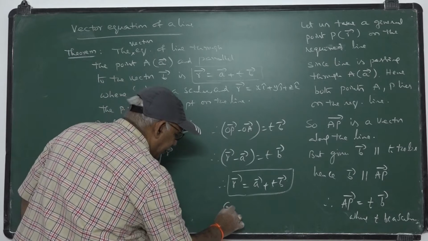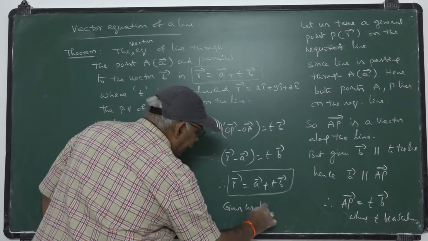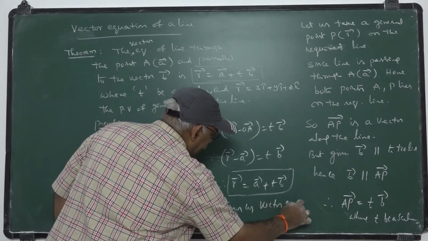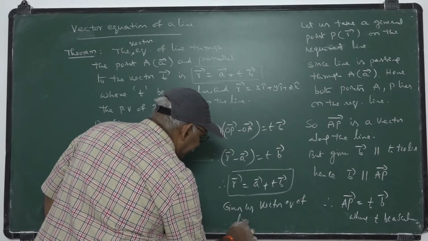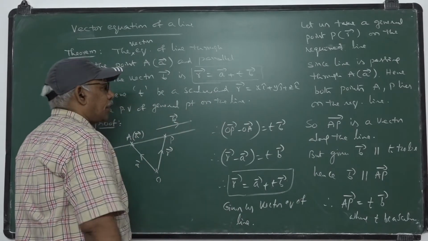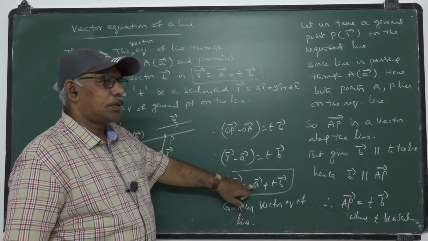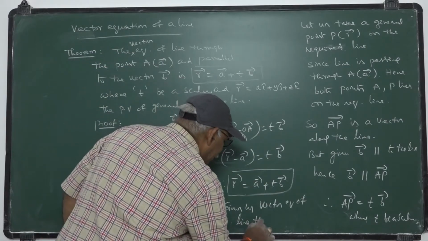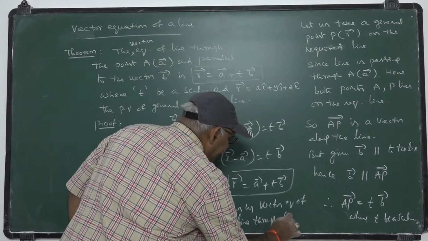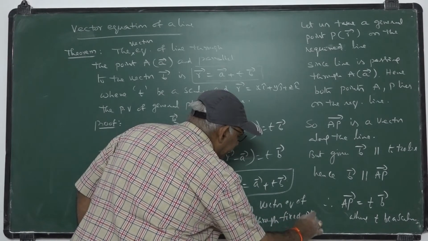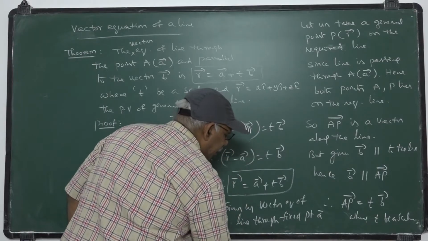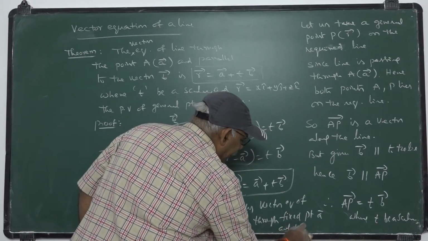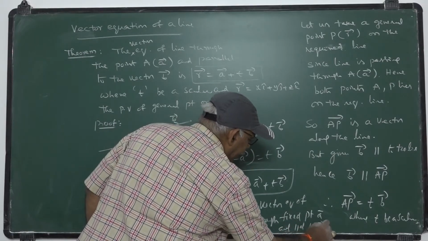This gives us the vector equation of the line through the fixed point A bar, whose position vector is A bar, and parallel to the vector B bar.